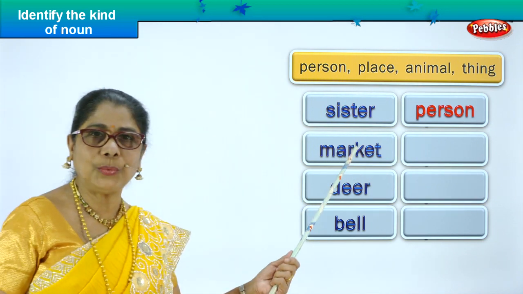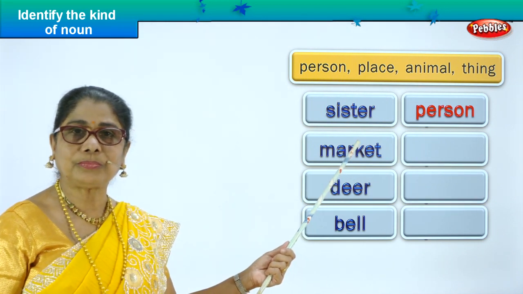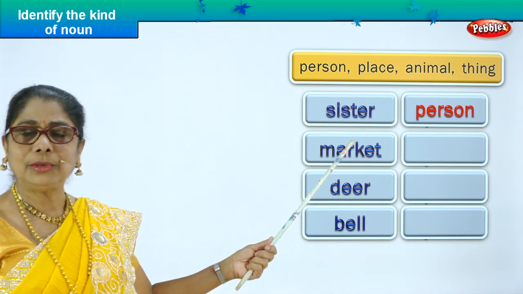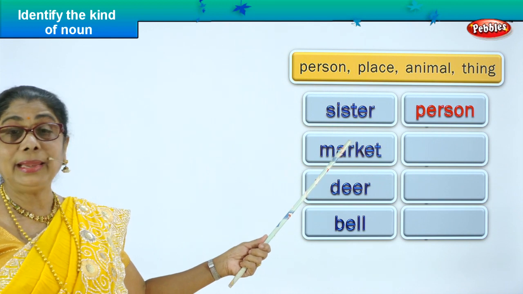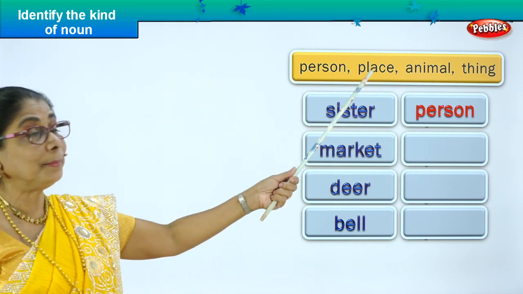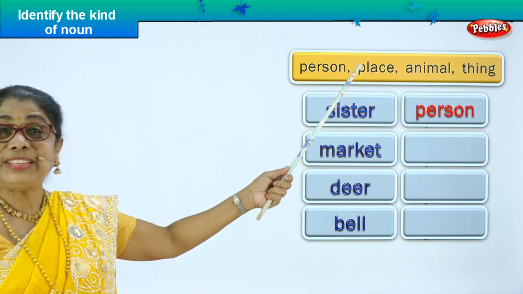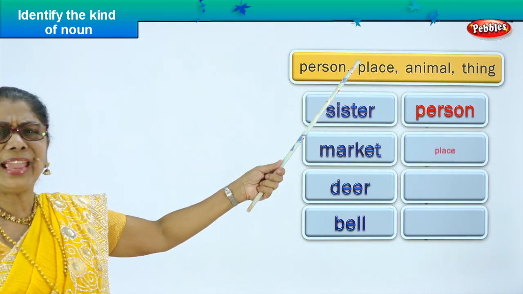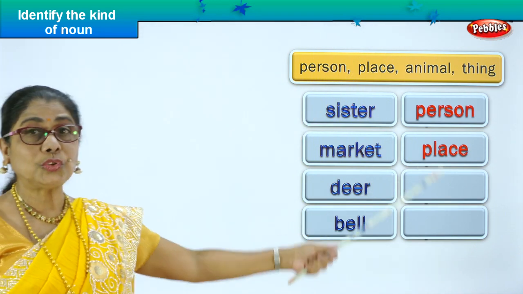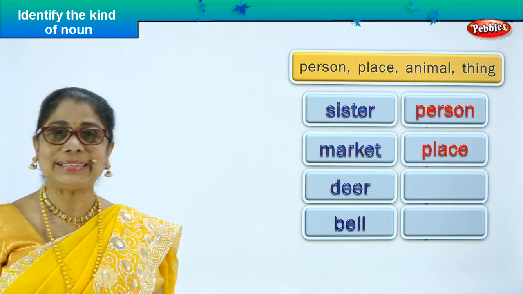Good. Second one. Market. What is a market? A place where you go and buy anything. At the market, you can get anything to buy. Yes? So what is a market? Market is a place where you get any food stuff, anything. Fish and meat and vegetables and fruit. So we write here, place.